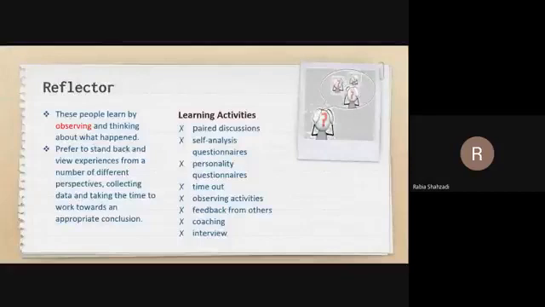Then come the reflectors. Reflectors learn by observing and thinking about what happened. They like to consider all the possible angles and implications before coming to a considered opinion. They spend time listening and observing, and they tend to be very cautious and thoughtful.